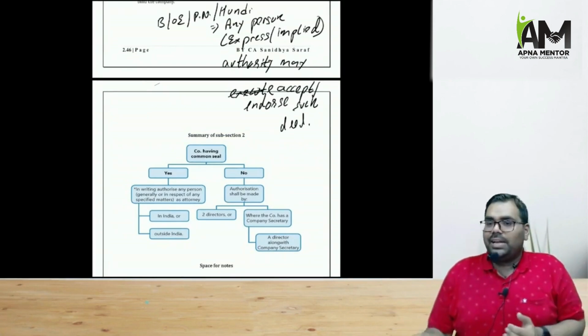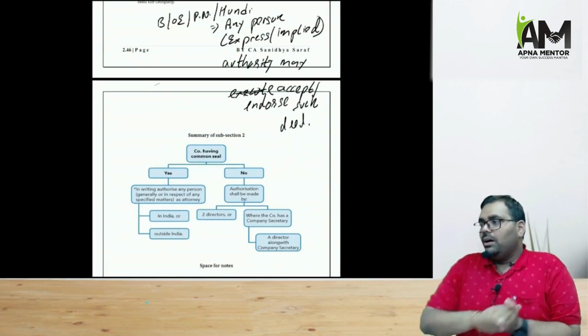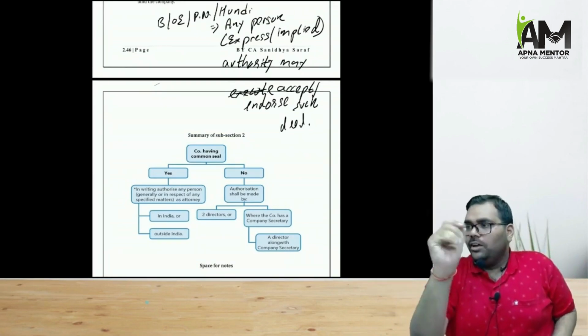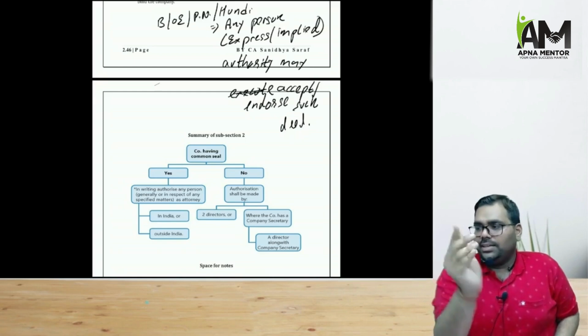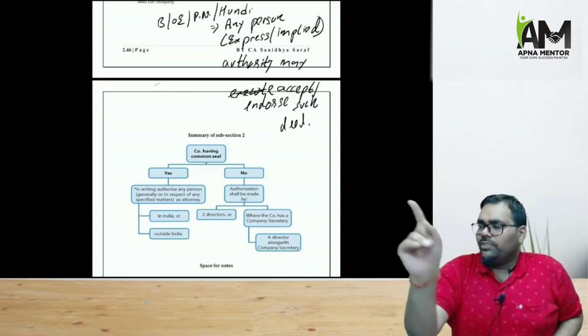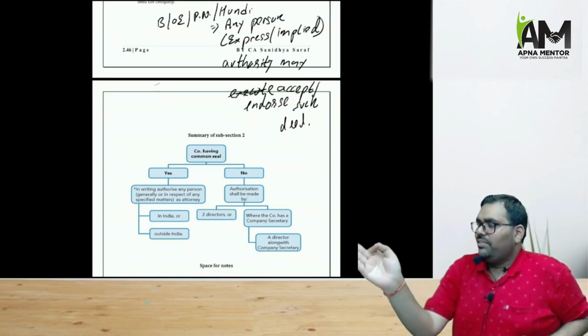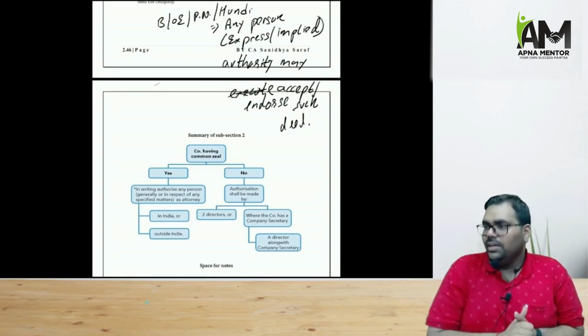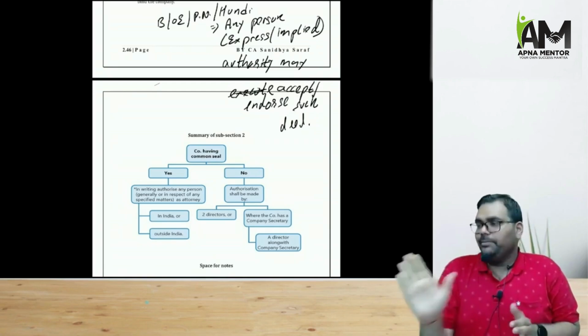And once again, if we summarize the flow of sections in the chapter, what is the flow? Section 3 talked about formation and OPC, 4 was memorandum, 5 was articles, 13 was alteration of MOA, 14 was alteration of articles, 15 was ROC to recall the alteration, 17 is if a member wants a copy of MOA, AOA, they can make an application, within 7 days the company will send.